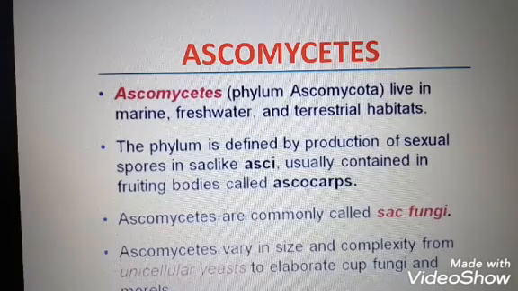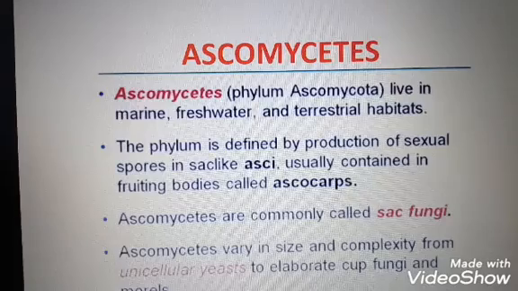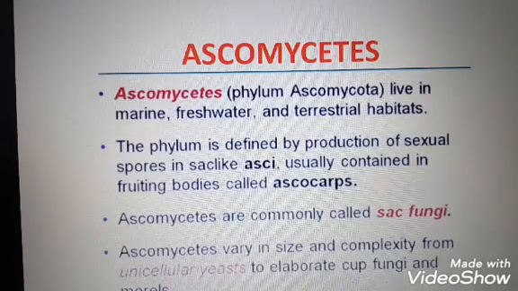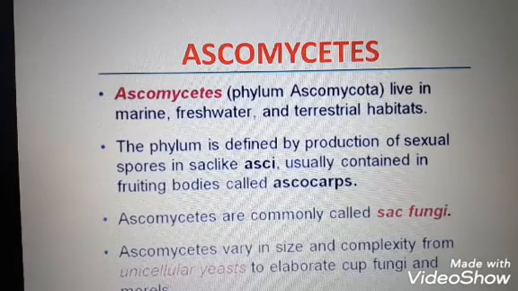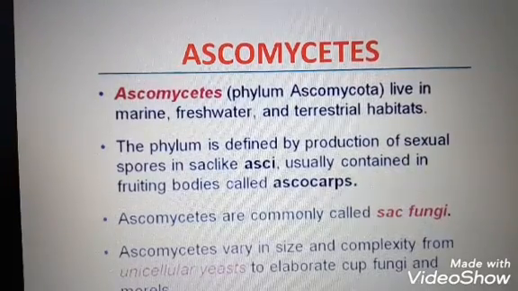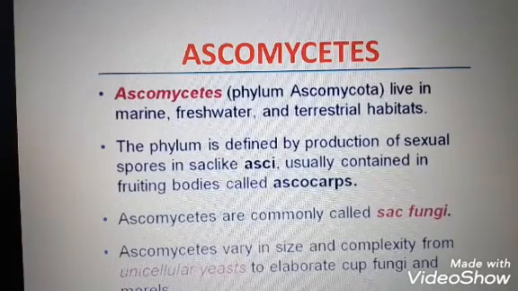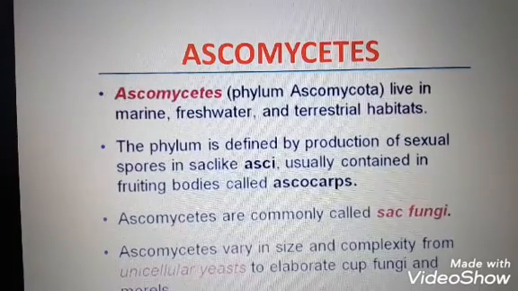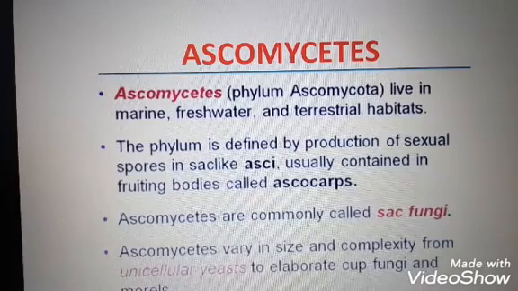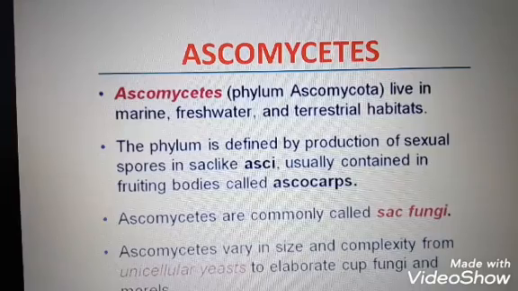Another example in this group is Penicillium. What is the name of the first antibiotic? The first antibiotic is penicillin, discovered by Alexander Fleming from the fungus Penicillium notatum. So Penicillium is included in the group Ascomycetes. Clear?